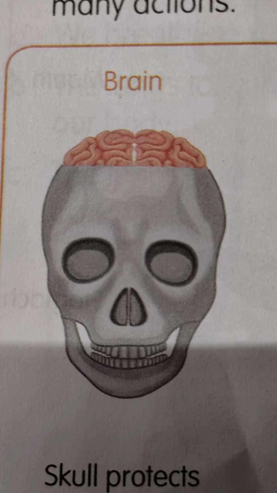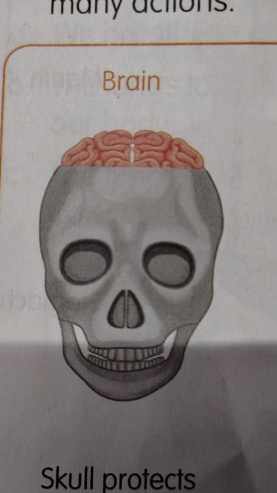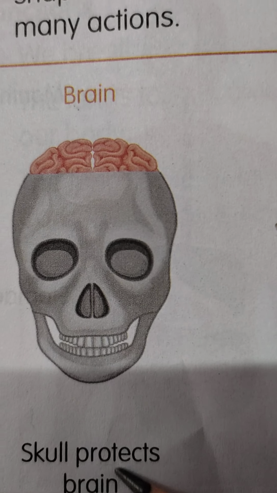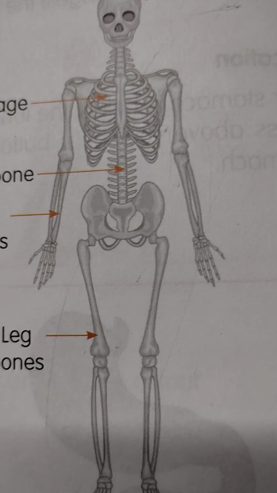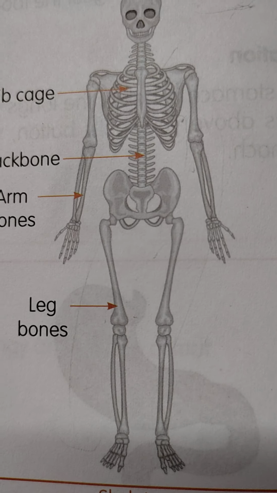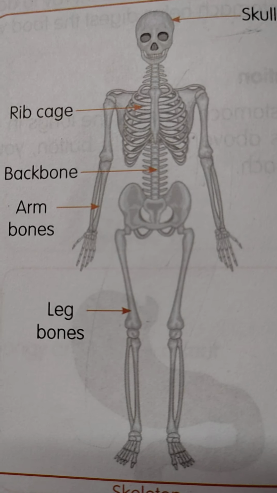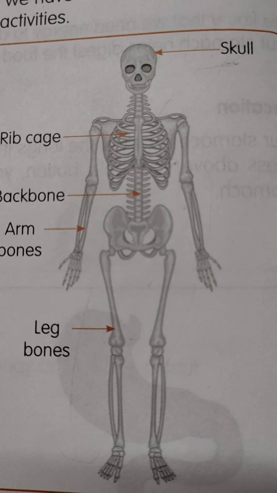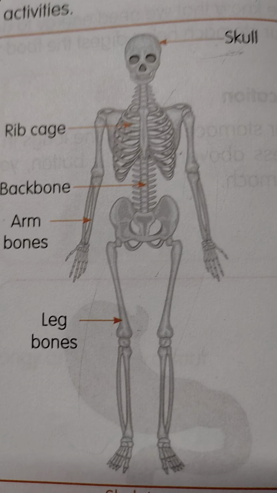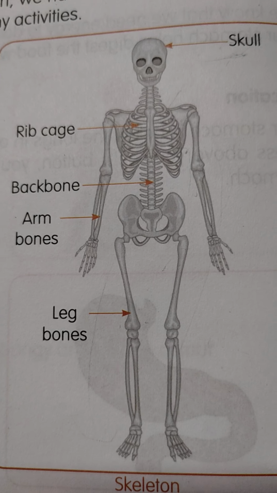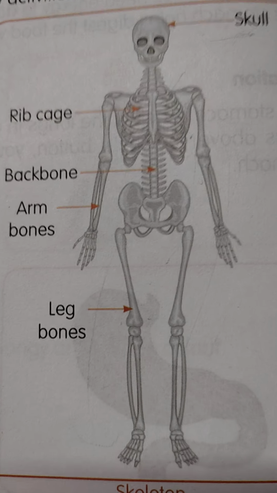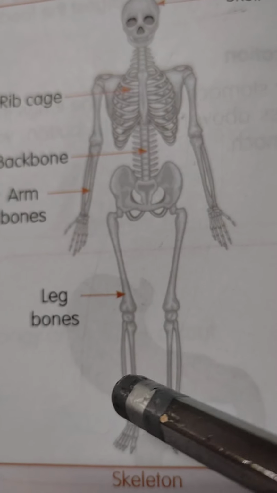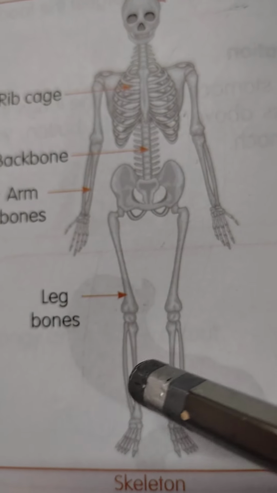Now let's see which bone protects our brain. Yes, the skull bone. The skull protects our brain. Okay. Which bone helps us to move and perform many activities? Think. Let's think, cuties. Which bone helps us to move and perform many activities? Yes, the leg and arm bones. Arm bones help to perform many activities and move. Okay.